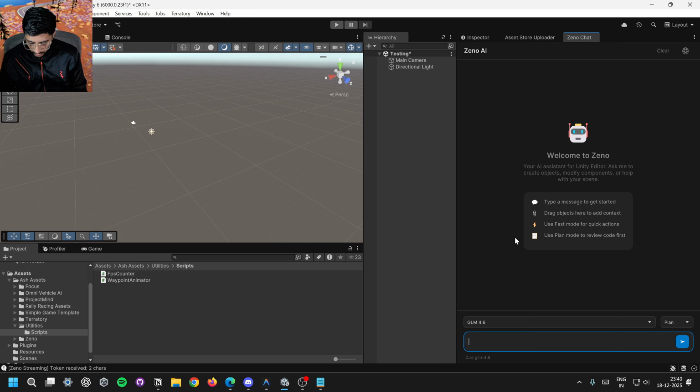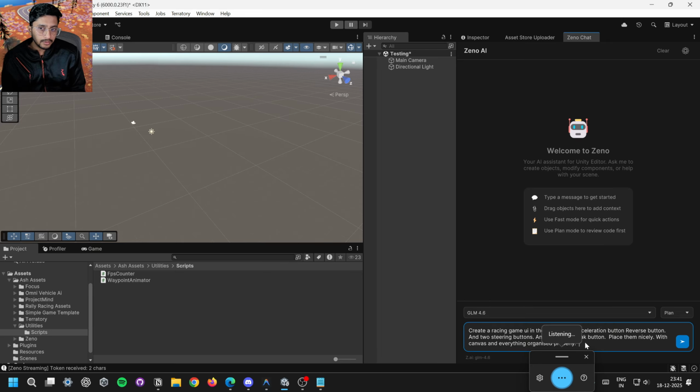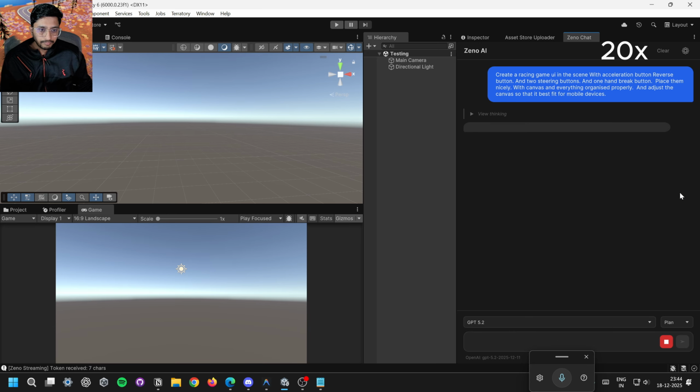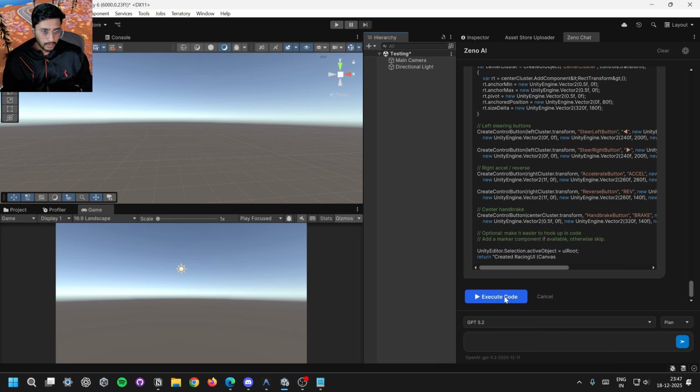Let's ask it to create a racing game UI in the scene with an acceleration button, reverse button, 2 steering buttons and 1 handbrake button. Place them nicely with canvas and everything organized properly, and adjust the canvas so that it best fits mobile devices. Let's see. Let's now execute.